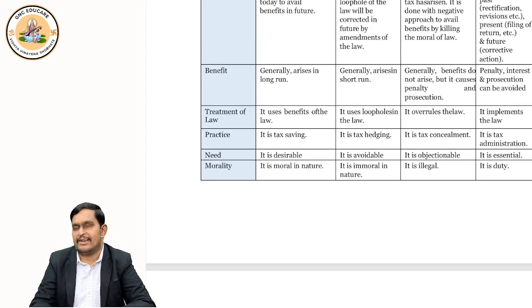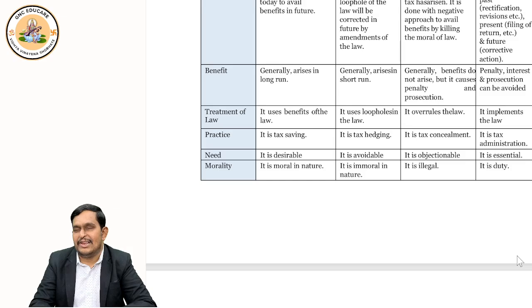This you should understand. Basically, I'll tell you that tax planning is desirable. You do it, and the government also says, very good, come on, continue. You can do tax planning. So it is desirable. Tax avoidance, if you do, the government may not punish you, but please avoid it. Okay? So tax avoidance should be avoided.